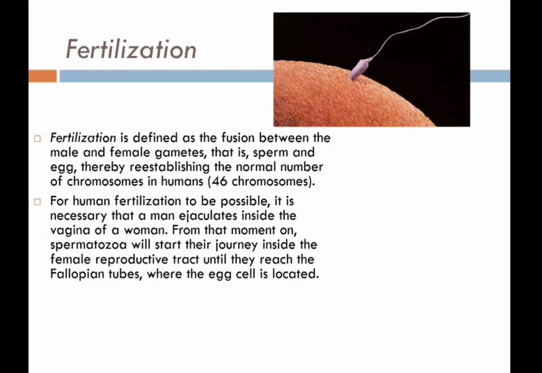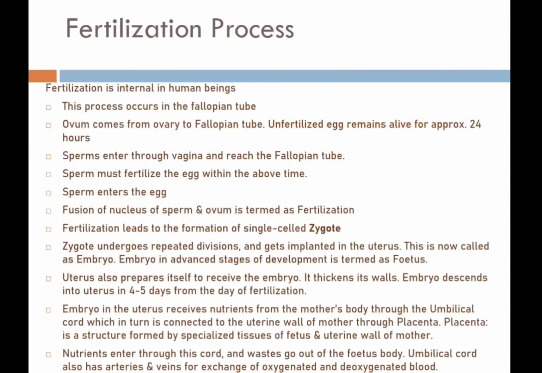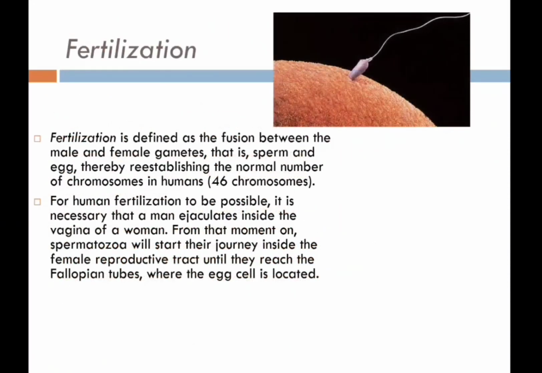Now if we talk about fertilization, it is defined as the union of the two gametes, that is the egg and the sperm. Moving towards the process, the sperm are ejected from the male reproductive organ, known as the penis, and enter the female body through the vagina.